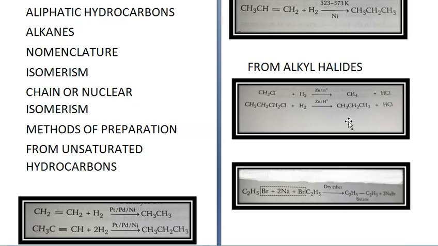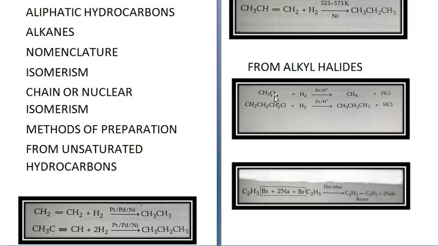Similarly, CH3CH2CH2Cl, propyl chloride plus H2 gives you CH3CH2CH3, propane plus HCl. Okay. So you can use any halide. We have used chloride over here. Only fluorides are not used.